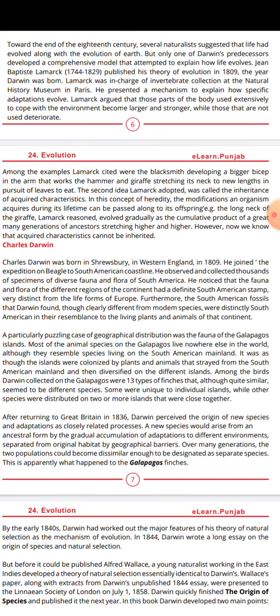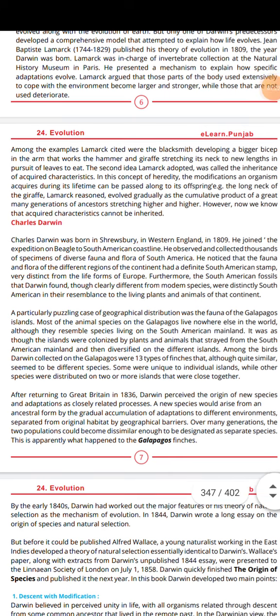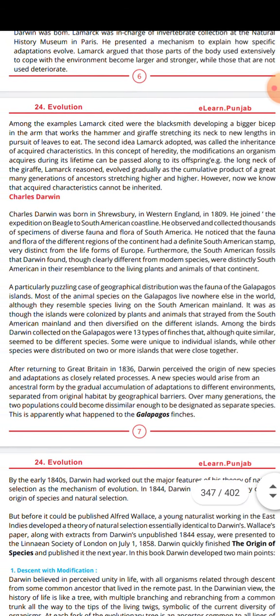Lamarck argued that those parts of the body used extensively to cope with the environment become larger and stronger, while those that are not used deteriorate. Among the examples Lamarck cited were a blacksmith developing a bigger bicep in the arm that worked the hammer, and a giraffe stretching its neck to new lengths in pursuit of leaves to eat.